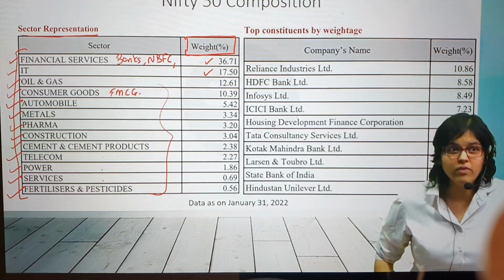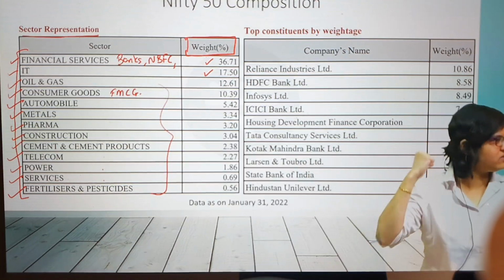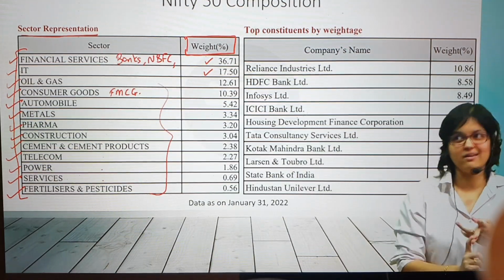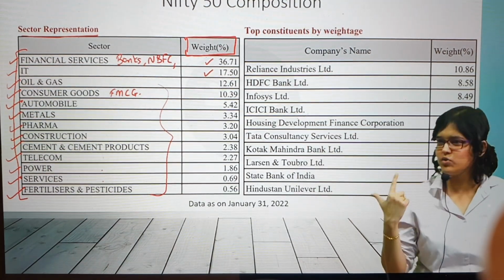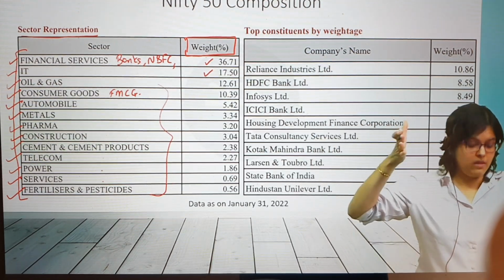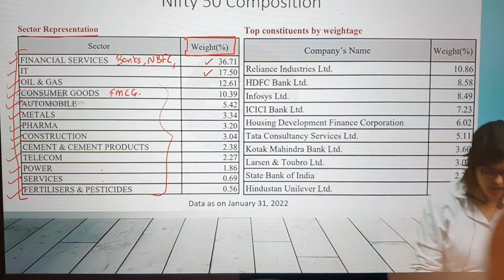We have to know when the market will perform very well. When all these heavyweight champions, and who are the heavyweight champions? Financial services and IT. When they start going up, the market is just going to quickly zoom up. Out of that also, now this is sector wise. Now come to constituent wise, top constituents. Now if you check only the first five,